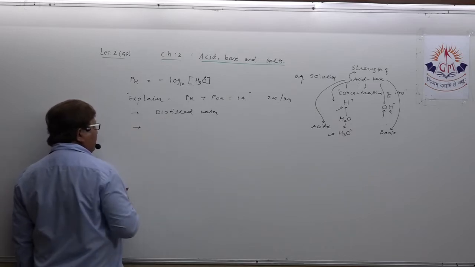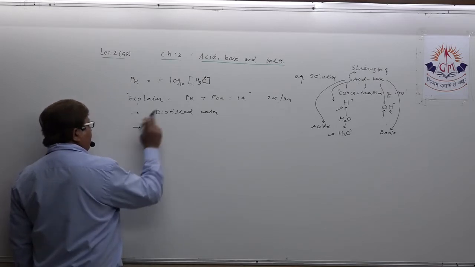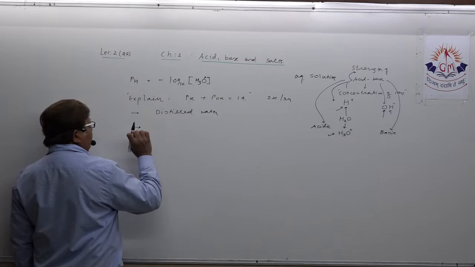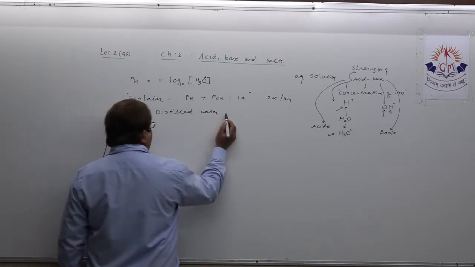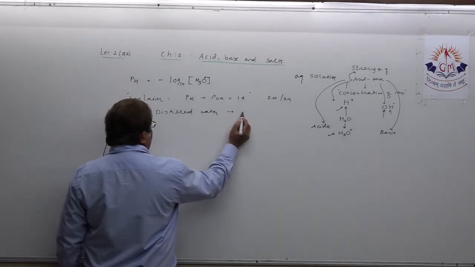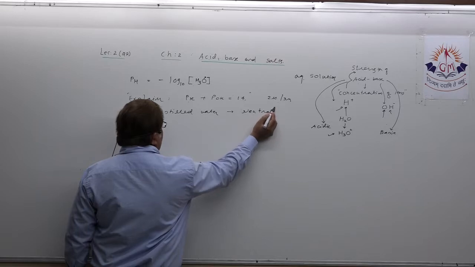You can write the first statement, take sample of distilled water, then by calculation find hydrogen ion concentration in distilled water. We all know one thing very well, dear student, that distilled water is neutral.